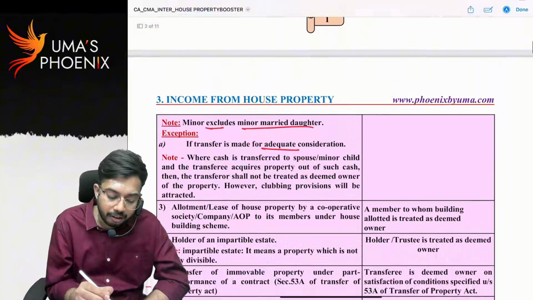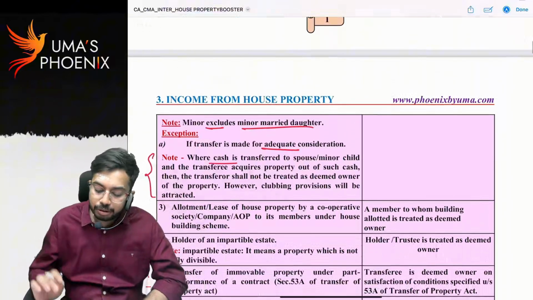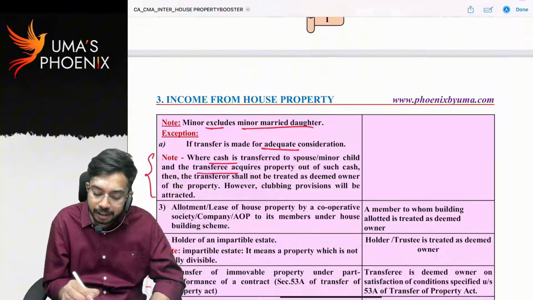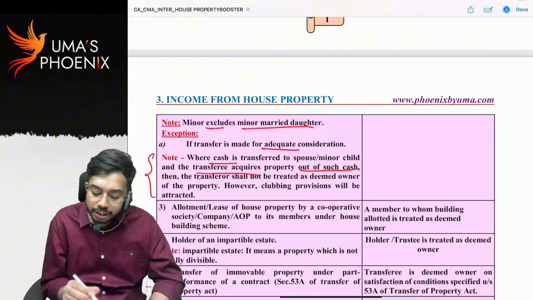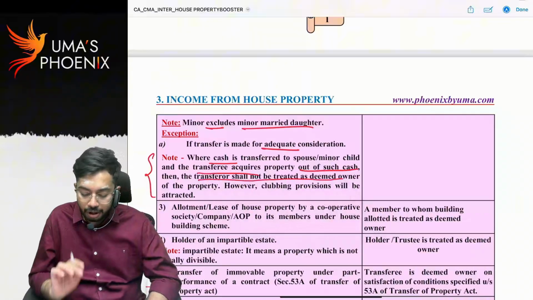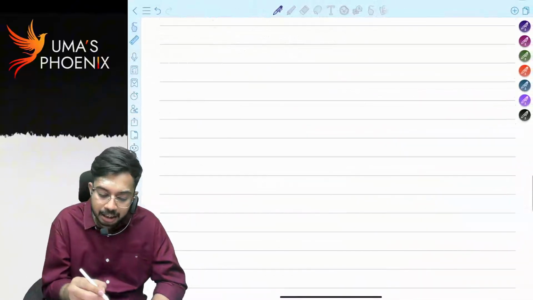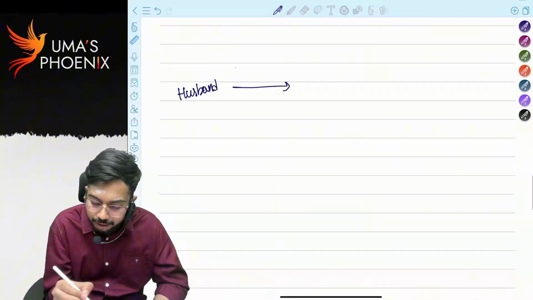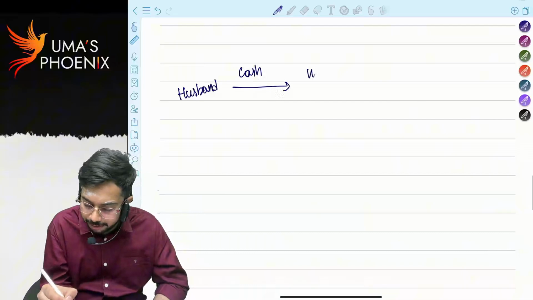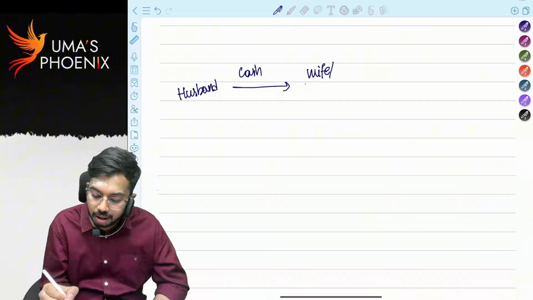See this point, where cash is transferred to spouse or minor child and the transferee acquires property out of such cash, then the transferor shall not be treated as deemed owner. What do you mean by this? Let's say husband is there. Husband gave cash to wife or minor child.